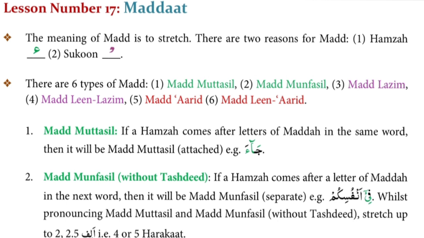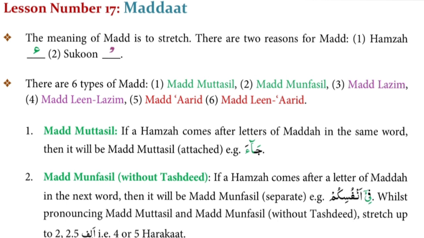Number 1, Madde Muttasil. If a hamza comes after letters of madda in the same word, then it will be madde muttasil, attached. For example, jaa.